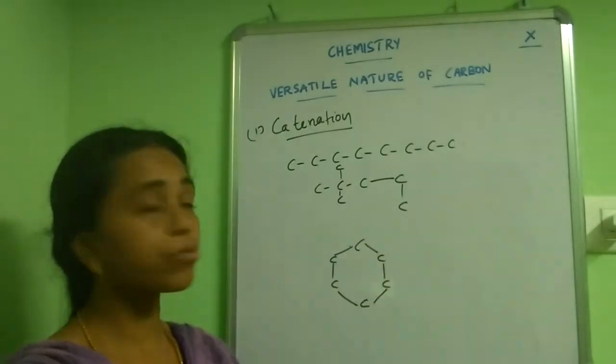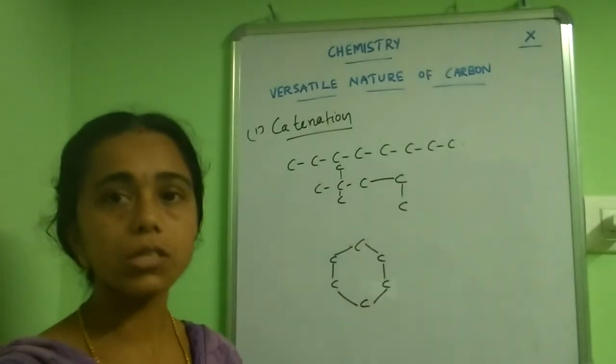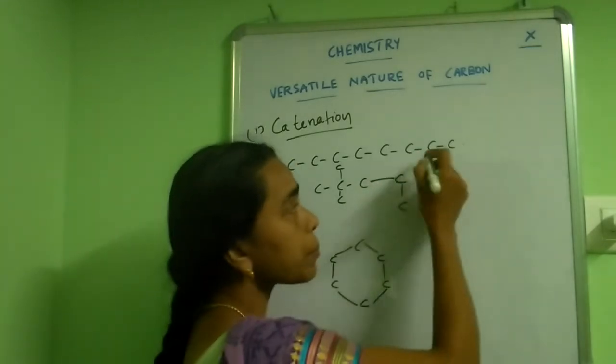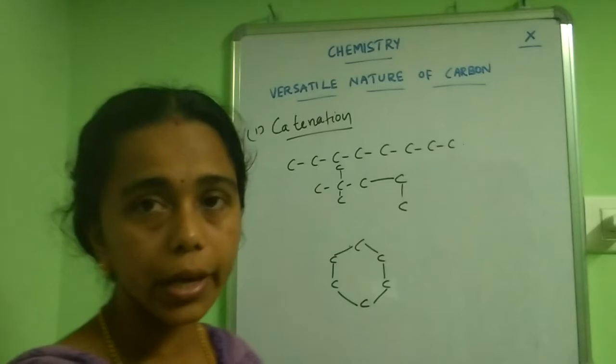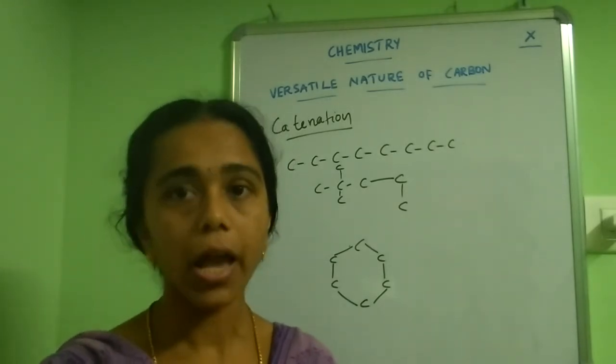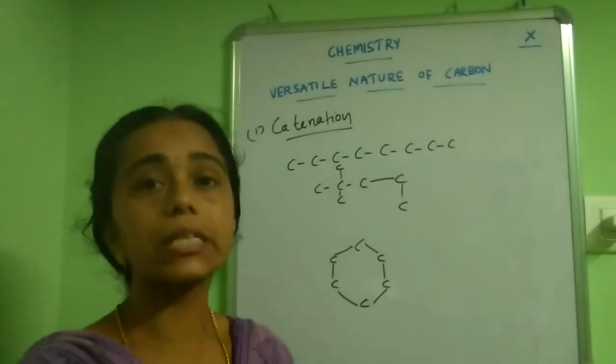During the formation of this long chain, carbon can link with other carbon atoms by single bonds. Compounds of carbon having only single bonds are called